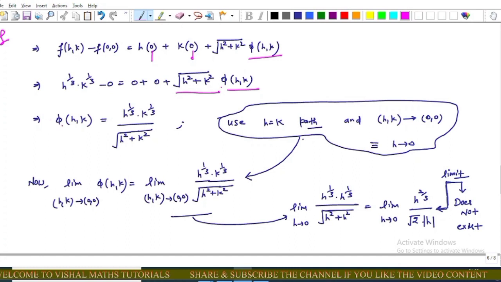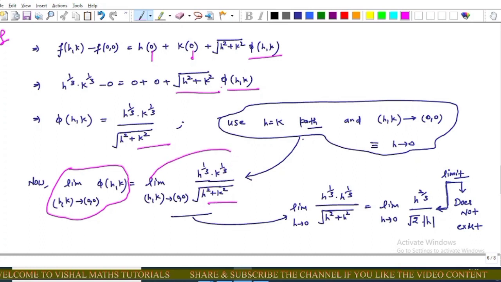And this implies that phi is equal to h power 1 upon 3 into k power 1 upon 3 upon square root of h square plus k square. Now for differentiability of function, we have to find out the limiting behavior of phi at (0, 0), that is limit (h, k) tends to (0, 0) of h power 1 upon 3 into k power 1 upon 3 upon this.